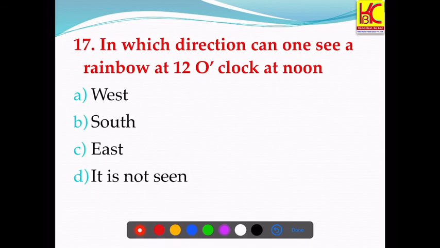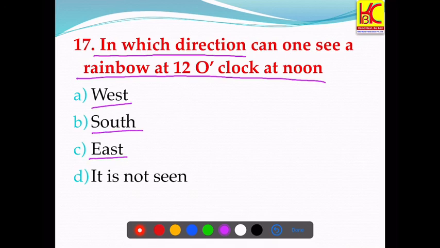Question number 17. In which direction can one see a rainbow at 12 o'clock at noon? The options are west, south, east, it is not seen. So how is the rainbow formed? The sun rays, when passing from air to the water droplets, split into their constituent colors, 7 colors.